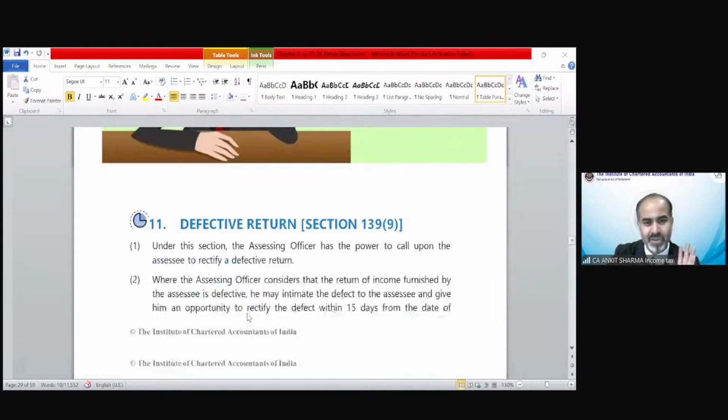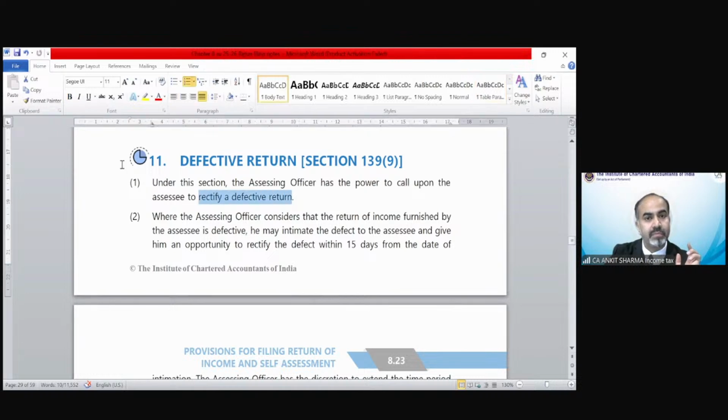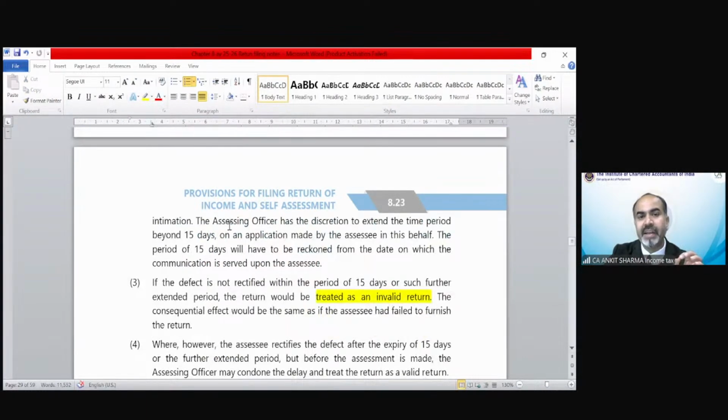Very simple provisions. So under this section, the assessing officer has the power to call upon the assessee to rectify the defective return. Where the assessing officer considers that the return of income furnished by the assessee is defective, he may intimate the defect to the assessee and give an opportunity to rectify the defect within 15 days from the date of intimation.